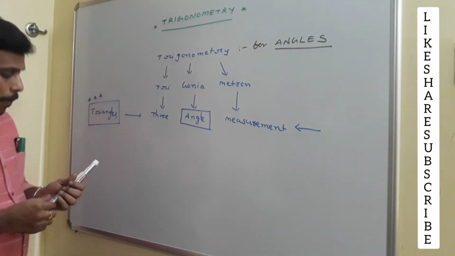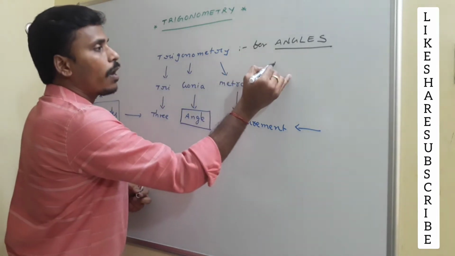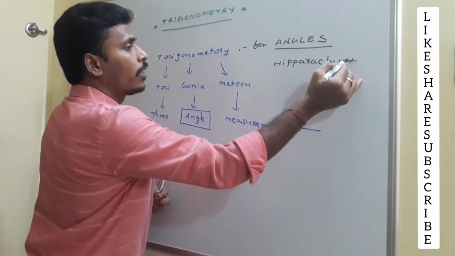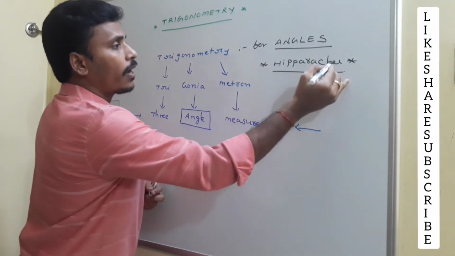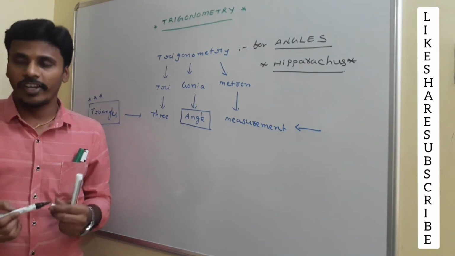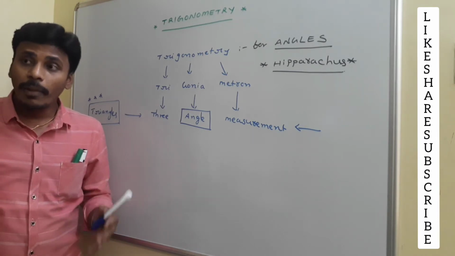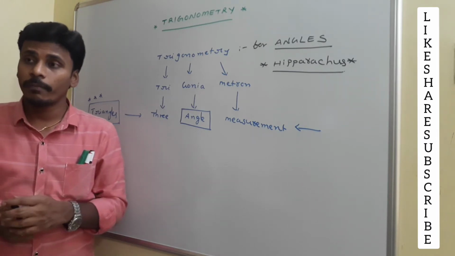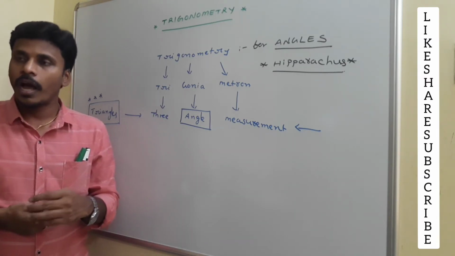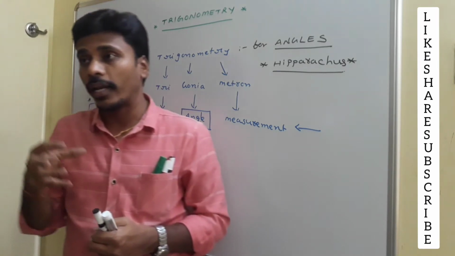Basically trigonometry is meant for angles, and this complete discussion was initially developed by the mathematician Hipparchus. Hipparchus is the man behind this trigonometry. Hipparchus basically developed all the theory related to trigonometry. And what is the need to know about this trigonometry? There are many branches in mathematics. I think you are all aware. At an early stage of primary level, you learn arithmetic, and when you enter high school level, you learn algebra, along with some geometrical concepts also.